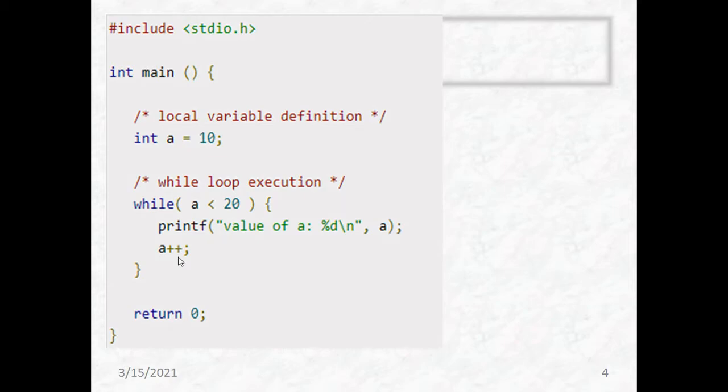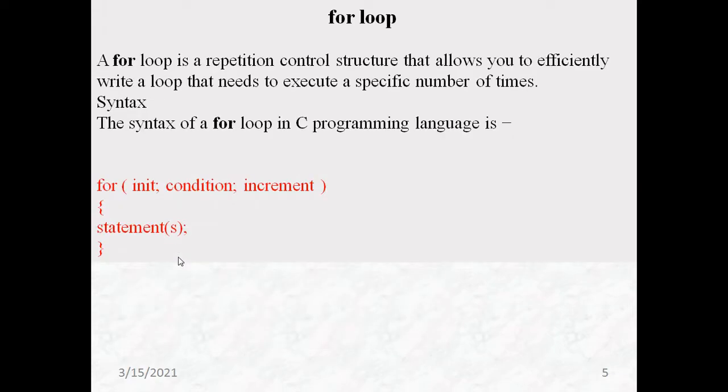Okay, next we'll see what the for loop construct is. What is a for loop? A for loop is a repetition control structure that allows you to efficiently write a loop that needs to execute a specific number of times. The syntax of the for loop is: for, then the initialization, condition, and increment. The third expression is the modify statement, where we can either update, increment, or decrement.